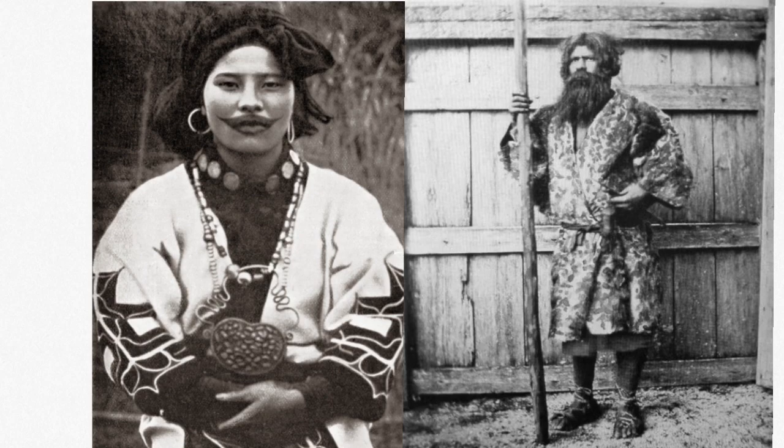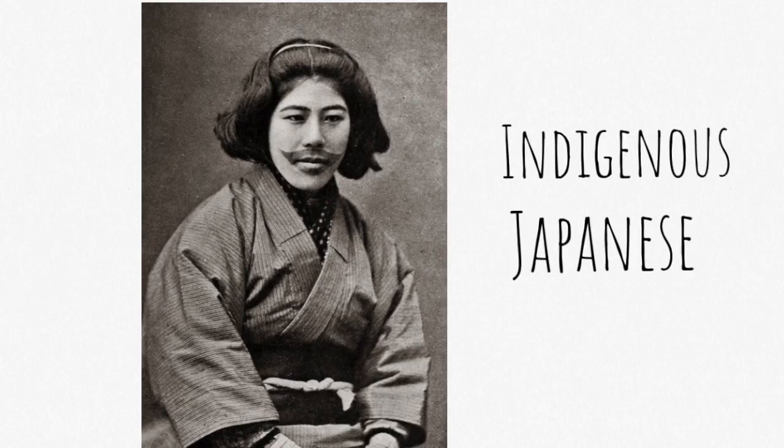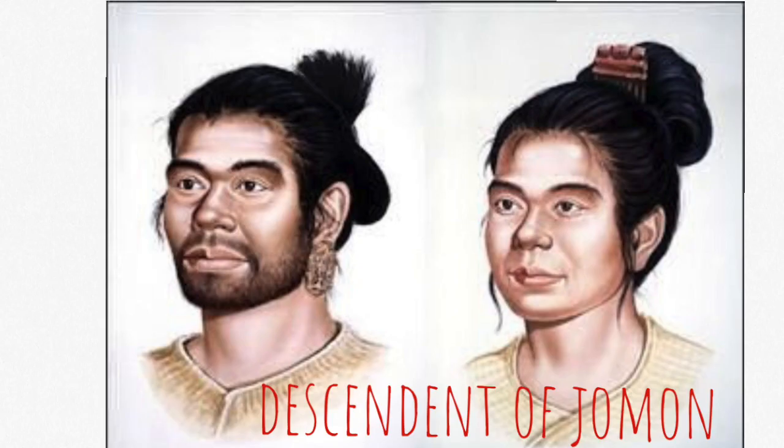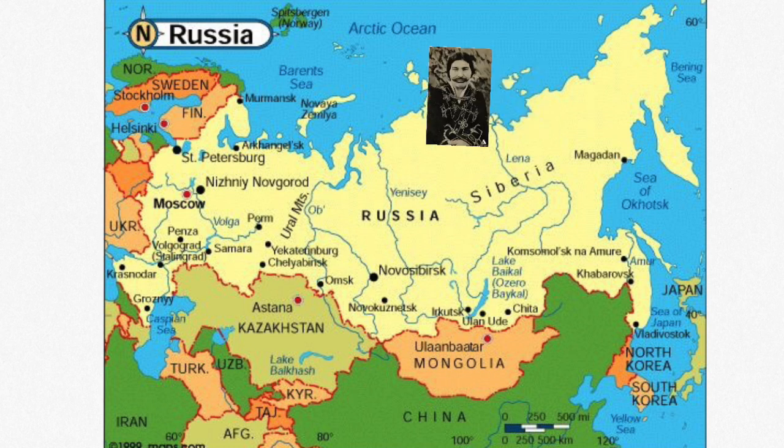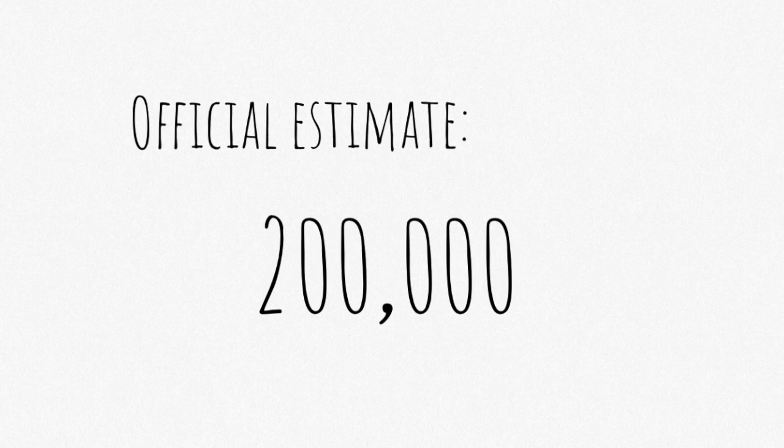At the last part, the Ainu people will be introduced. They are the indigenous Japanese people. Many researchers argue that they are descendants of the Jomon. They are recognized both in Russia and Japan. The official estimate placed the total Ainu population at 25,000, but another unofficial estimate placed it at 200,000,